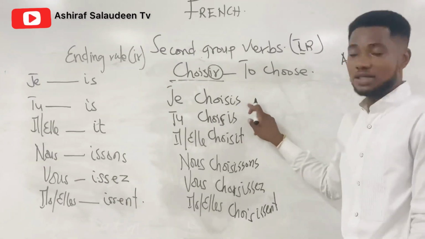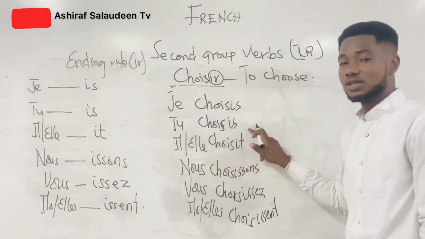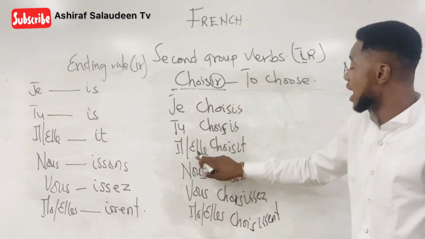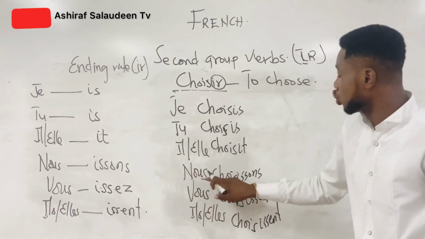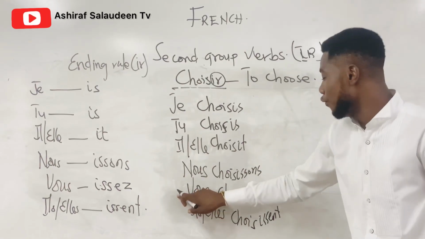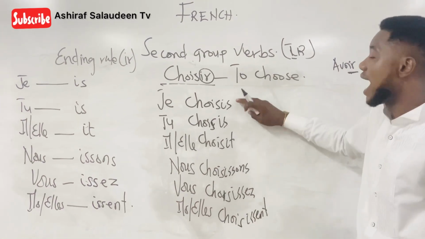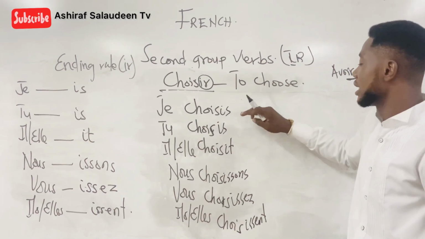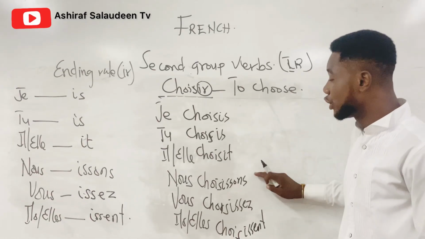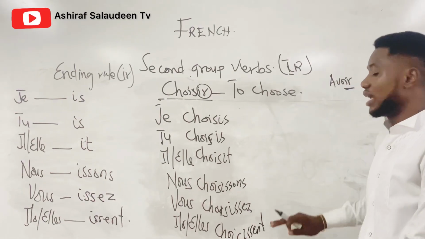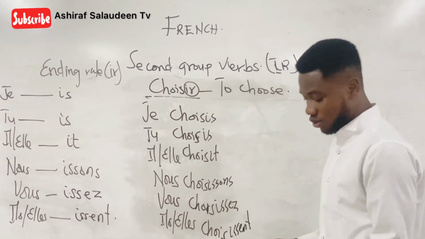Je choisis. Tu choisis. Il ou elle choisit. Nous choisissons. Vous choisissez. Ils ou elles choisissent. I choose. You choose. He or she chooses. We choose. You choose. They choose.